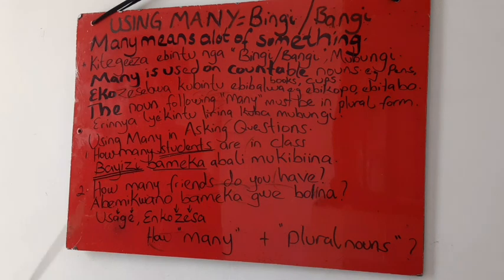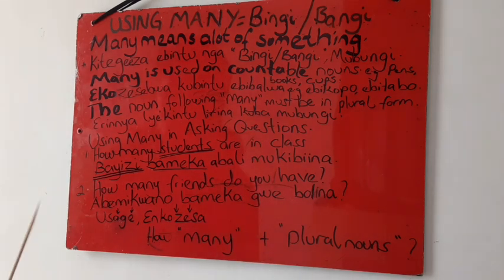So when we're asking questions, many changes to bameka in Luganda or bimeka, depending on the noun. If there are people, you say bameka. If they are objects, you say bimeka, B-I-M-E-K-A. But since we are talking about people or individuals, we say bayizi bameka abali mu kibiina. Once again, bayizi, students, bayizi bameka abali mu kibiina. How many students are in class? So the noun following many must be in plural form.